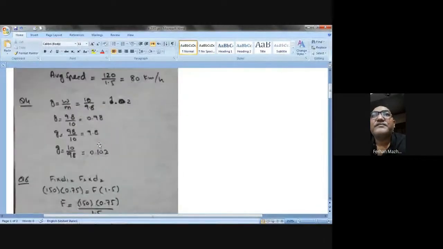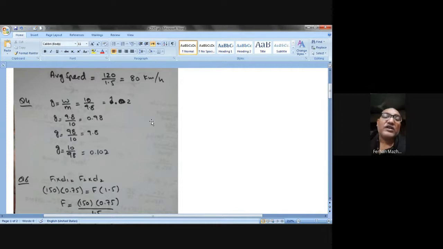So here we go. The g value is W divided by M, and W is 10 in the first option and M is 9.8. You do it on the calculator, you will get 1.02. In the second option, 9.8 divided by 10, you will get 0.98. In the third option, 98 divided by 10, that gives you 9.8. That is the g value which we are looking for. And in D, 10 divided by 98 gives you 0.10.